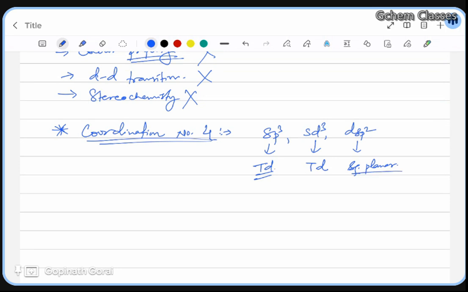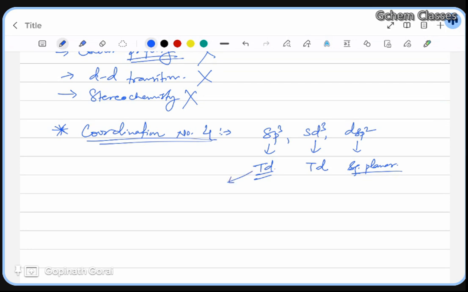So sp3 or sd3, what does it mean? Sp3 means 1s and 3p have participated, and it has four equivalent sp3 hybrid orbitals, so this is tetrahedral. Sd3 means 1s and 3d have participated, and it forms 4 sd3 hybrid orbitals. What about dsp2? 1d, 1s and 2p have participated, and it forms dsp2, and it is square planar. Why it is square planar and why it is tetrahedral, we will see. For sp3 we know that it is tetrahedral.